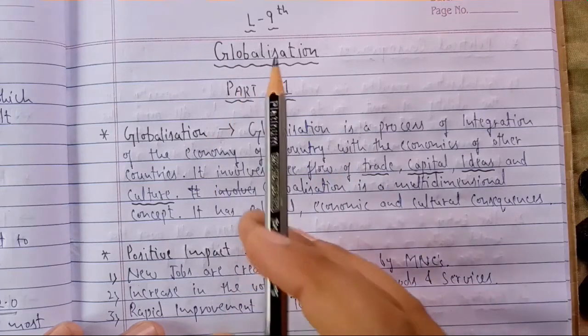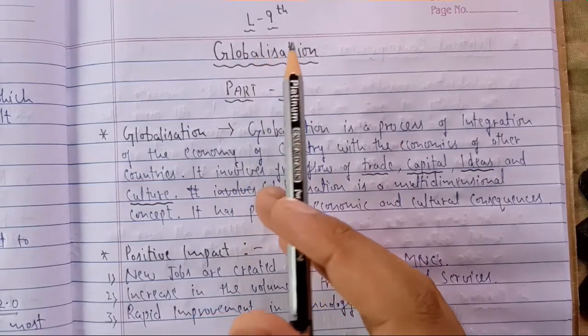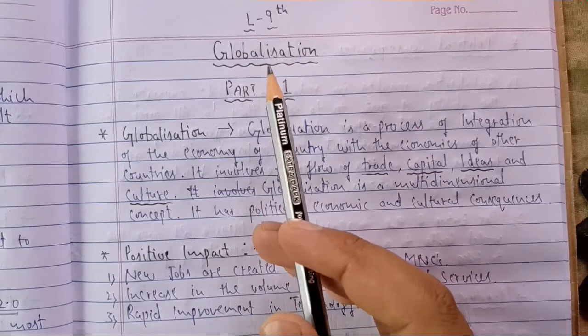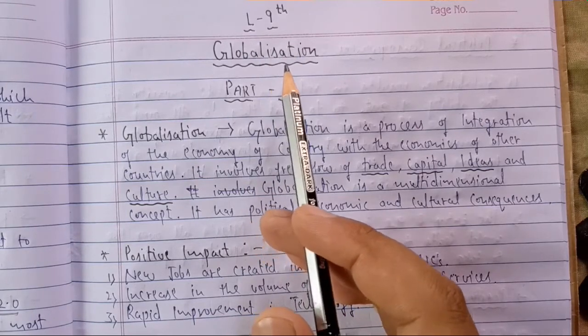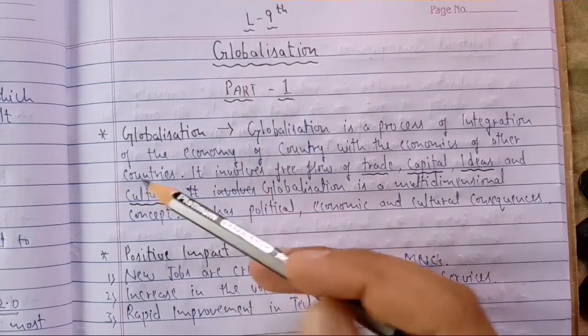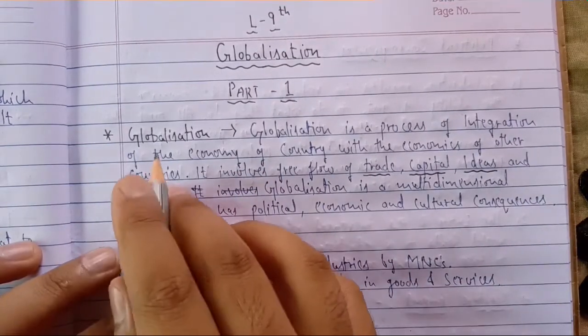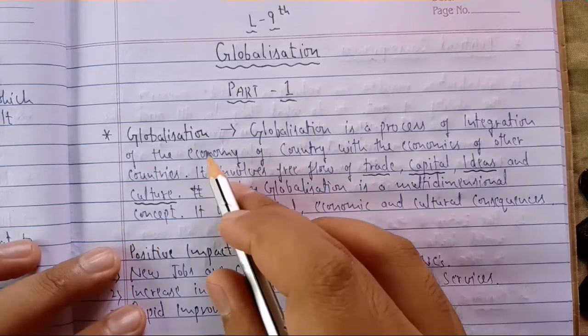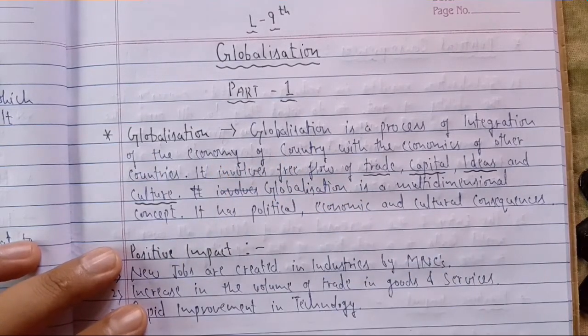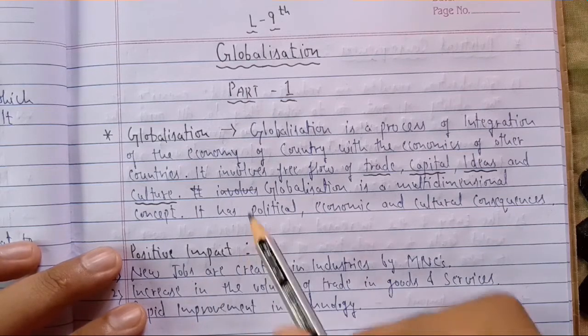So today's topic is chapter number 9 of your book. This is the last chapter of part 1, contemporary world politics, and the chapter name is globalization, and this is the first part of this chapter. First of all, we will start with the meaning of this word. What do we understand by the word globalization? So let's read the definition.